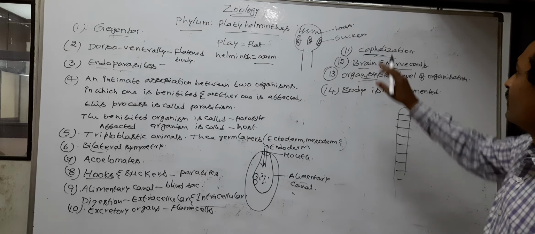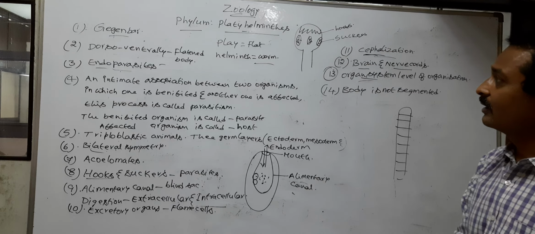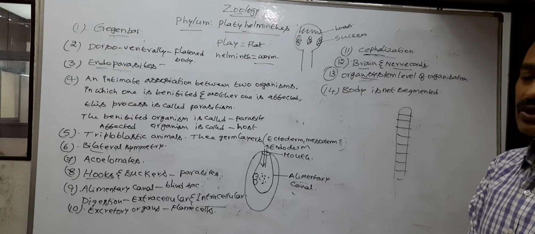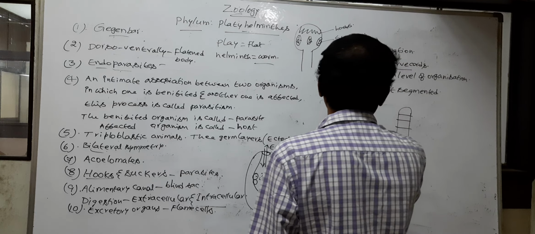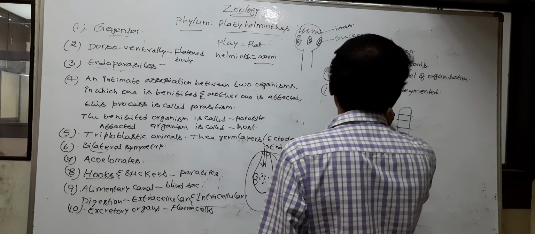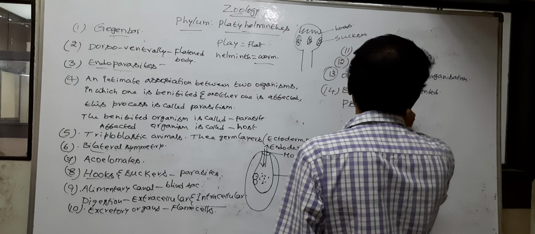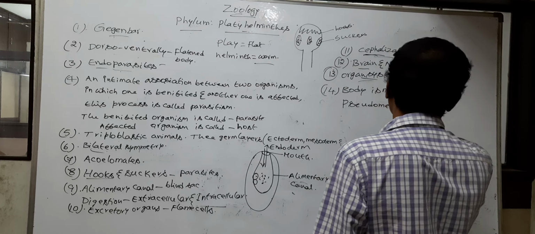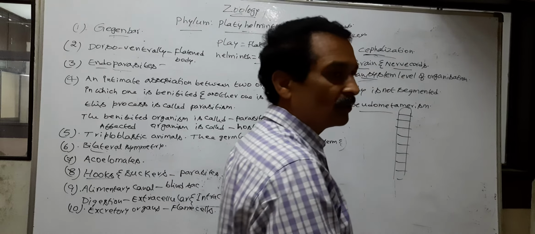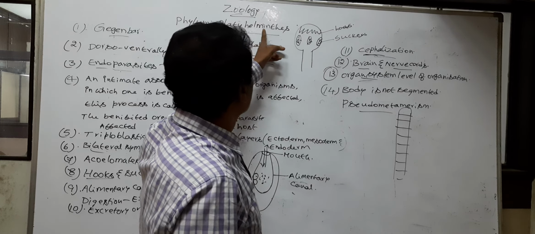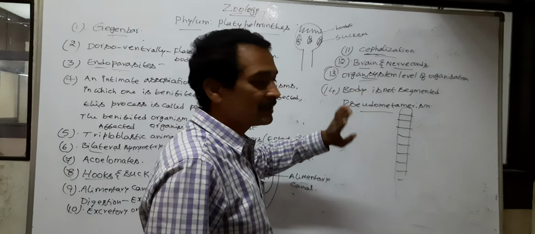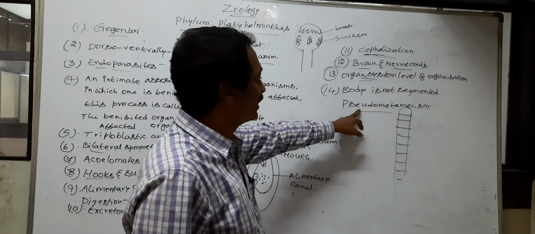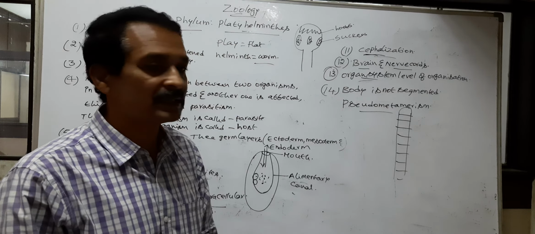But some of the animals of Platyhelminthes exhibit pseudometamerism. So mostly the body is not segmented, but some Platyhelminthes exhibit pseudometamerism.